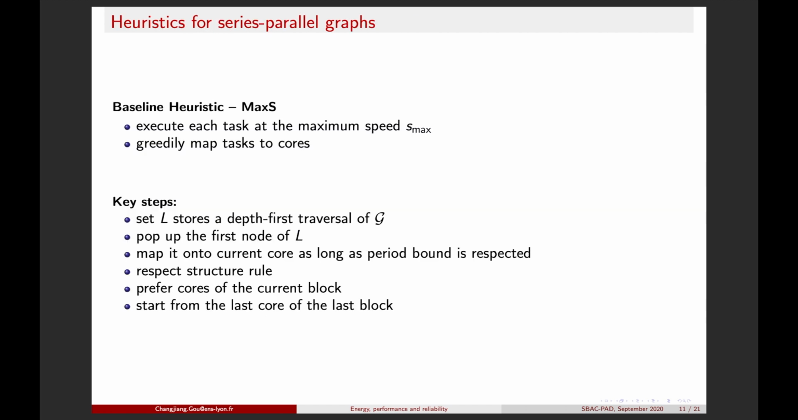For the general cases, we designed the heuristic MaxSpeed as a baseline heuristic. It executes all tasks at the maximum speed, and then it greedily maps tasks to cores. It assigns tasks in a depth first way, and it maps tasks onto the current core as long as the period bound is respected. It prefers the current block, and if there are no cores available, it will move to the next task, next block.